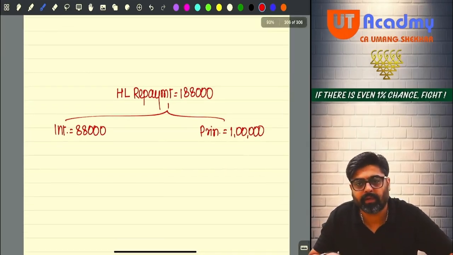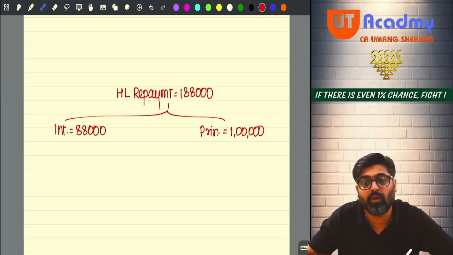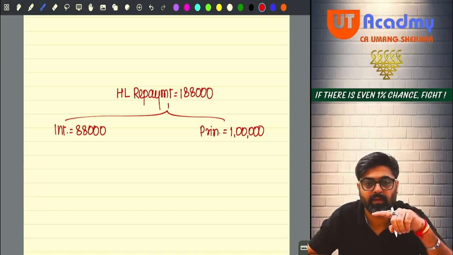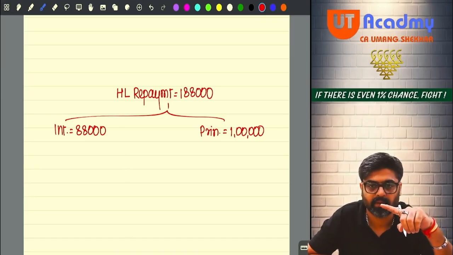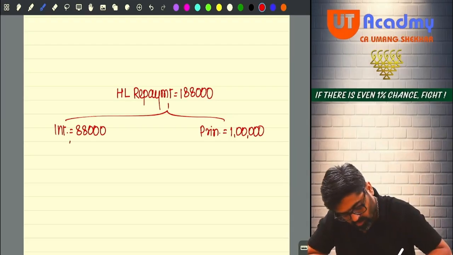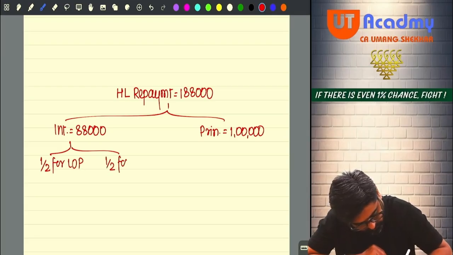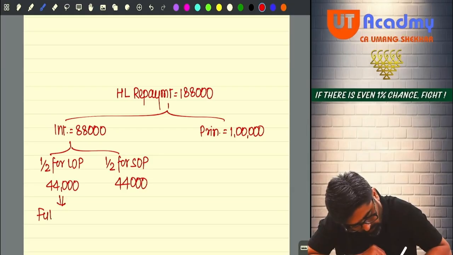Now first tell me about interest. Interest is for housing loan. Housing loan taken for entire property. So interest is also for entire property. Now out of this interest, half will relate to LOP, half will relate to SOP. So 1/2 for LOP and 1/2 for SOP. Here it will be 44,000 and here also it will be 44,000. This 44,000 will be fully allowed.